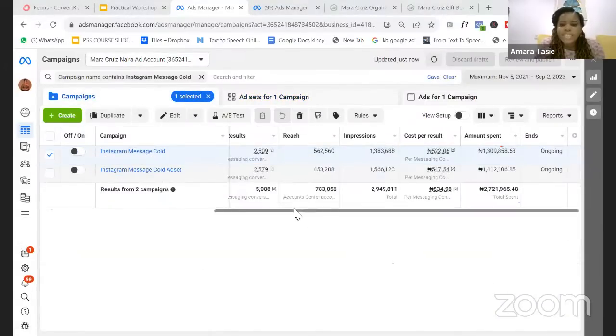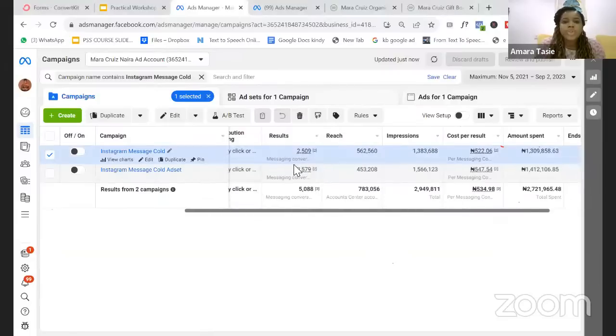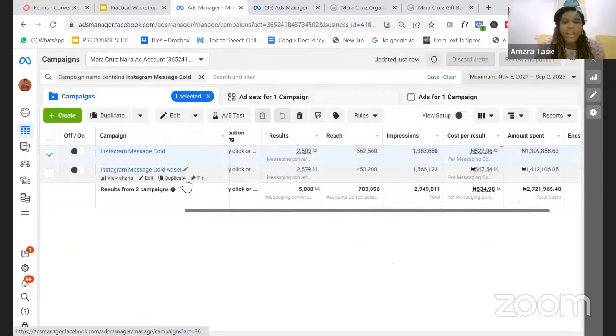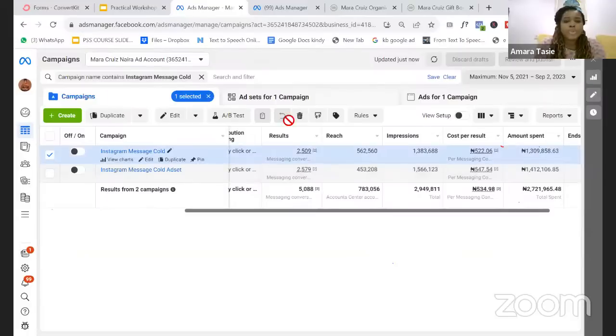So all these messages that we got, let me see how many messages we got in this one. 2,500 messages, and on where? Instagram. Currently we're not running ads on Facebook. So when I say Facebook ads, it does not mean that we're running ads to Facebook. It actually means that we are utilizing this platform that Facebook has provided for advertising. This platform gives us so much functionality, that is what we're utilizing, okay? So let me go back.